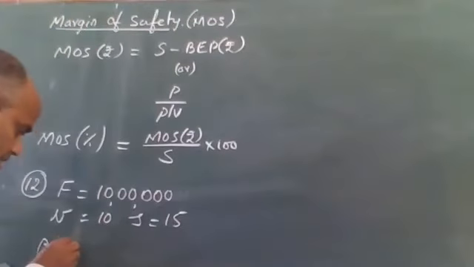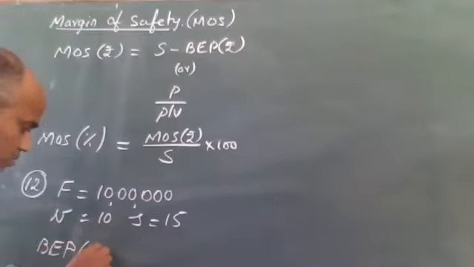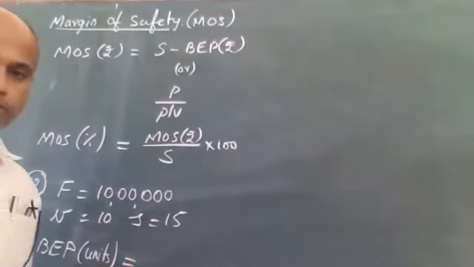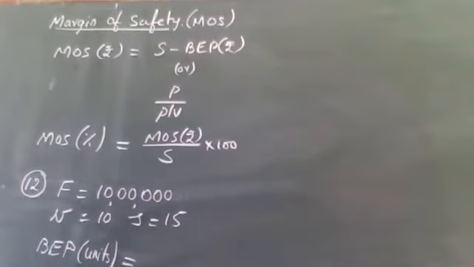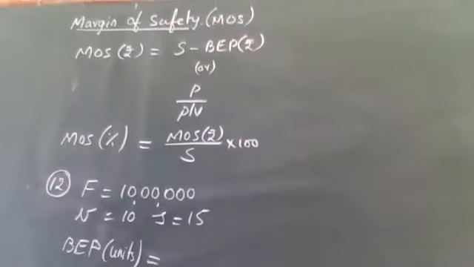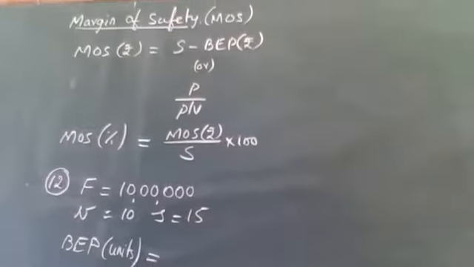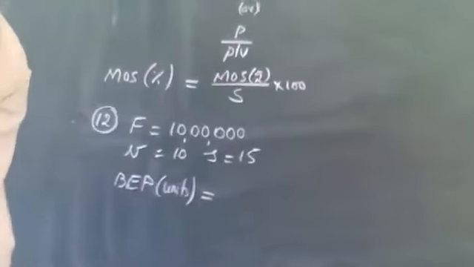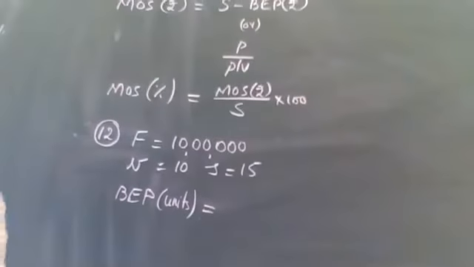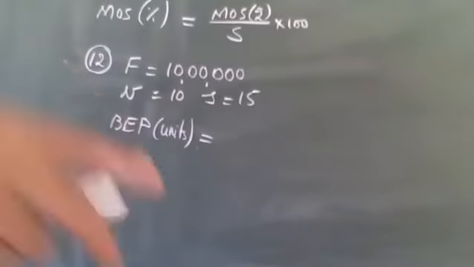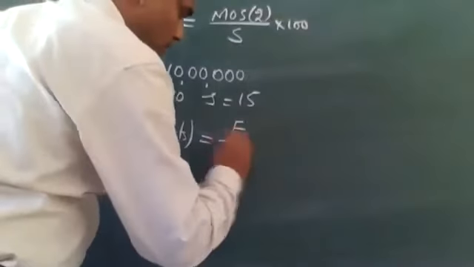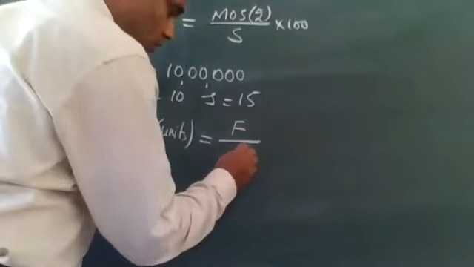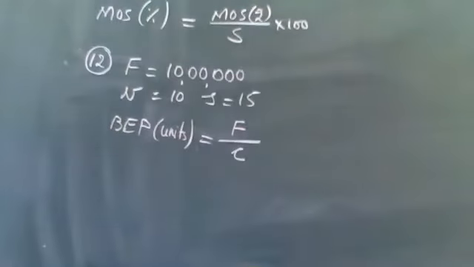Indicate the number of units to be manufactured and sold to break even. So what is he basically asking you? Break-even point in terms of units. You have to help me out with the formula. What is the formula? Break-even point in units. What is the formula, guys? Can you tell me? Fixed cost divided by small c. What is small c?